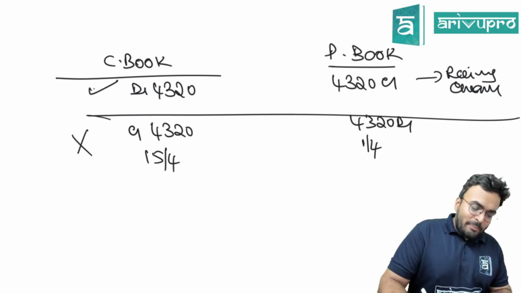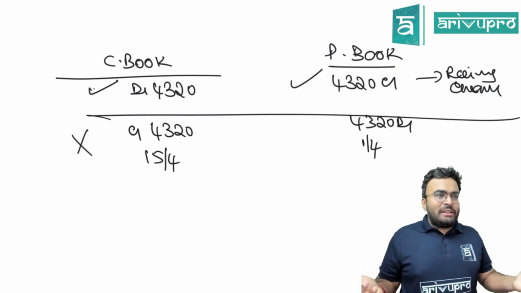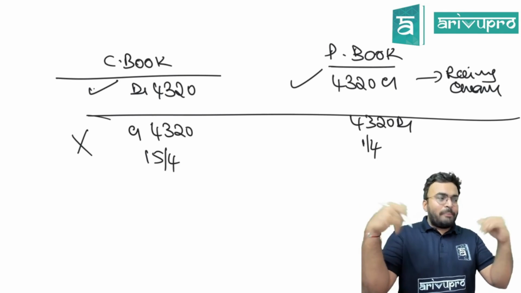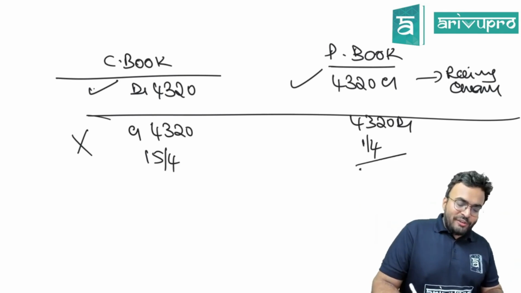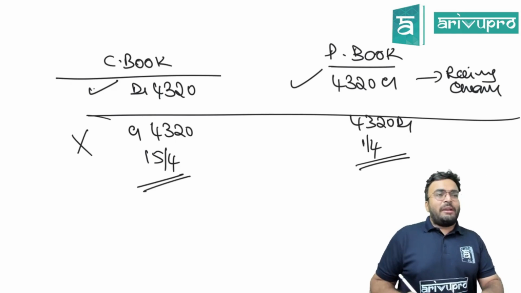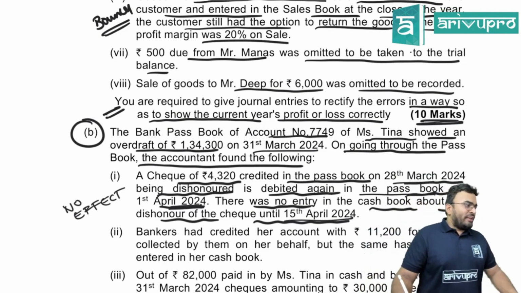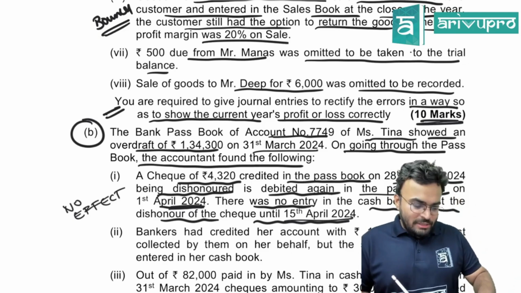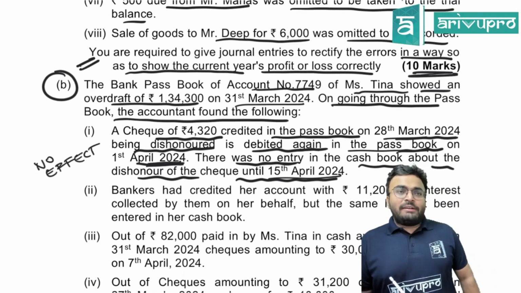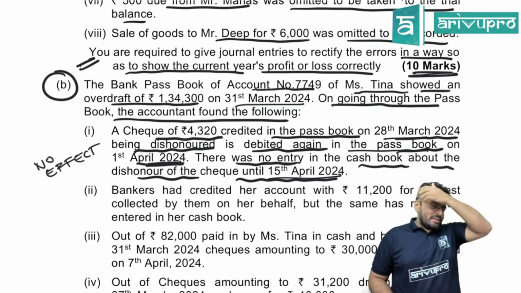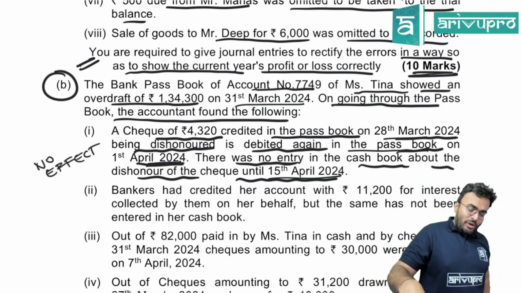The entry for receiving the check, both people have passed. No effect, nothing to be shown in BRS. The entry for reversal, that is the check bouncing, one person has passed on 1st April, one person has passed on 15th April. Will it cause a difference? No, no difference. Are you getting this? I hope you got it. Let me know if you have any doubt before we go. The rest of the things we'll see, but this one is something you have to think about.